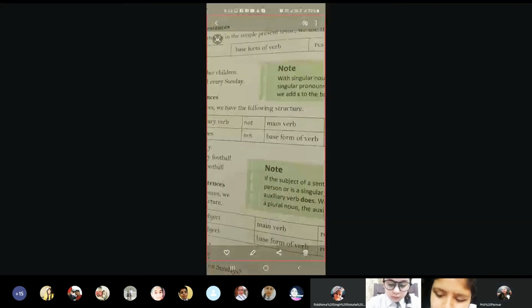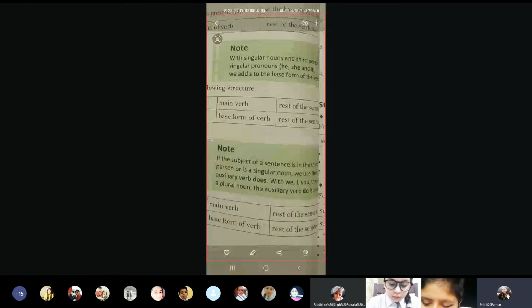Okay? I do not like to play football. He does not play football. Now, he, she, it के संग does लगता है. Okay? See the note here. If the subject of a sentence is in the third person or is a singular noun, we use the auxiliary verb does.